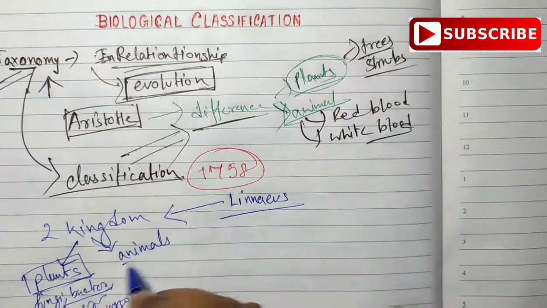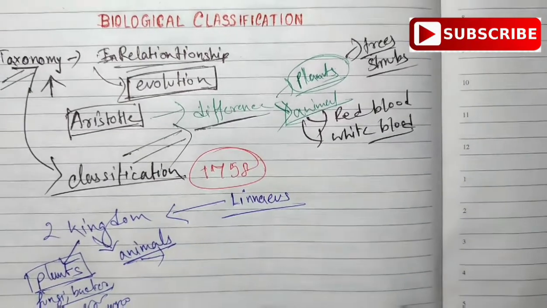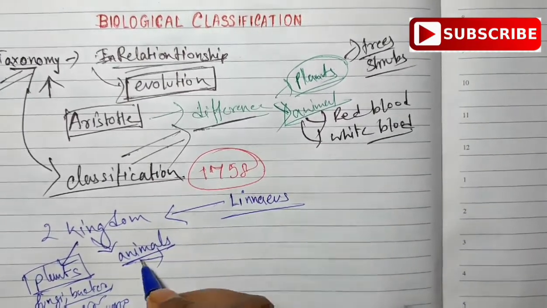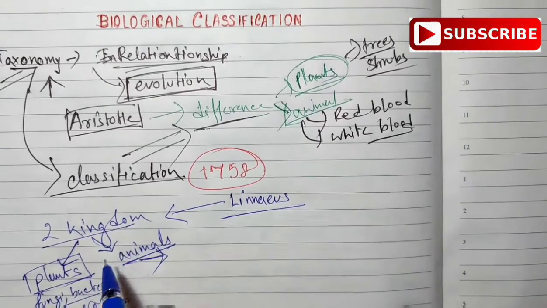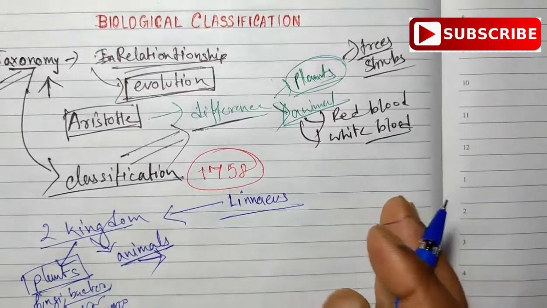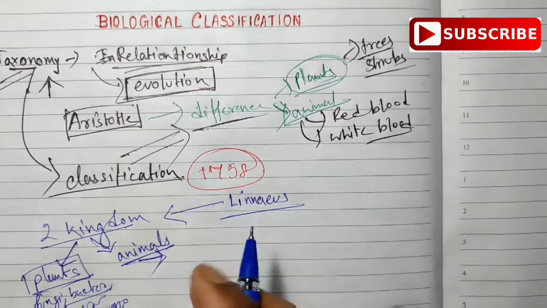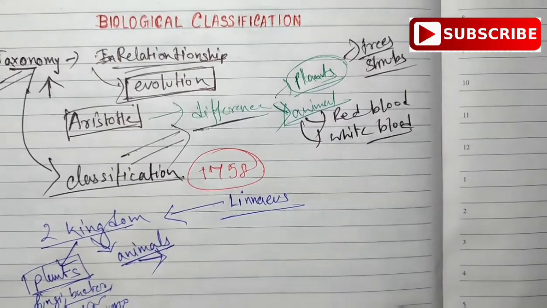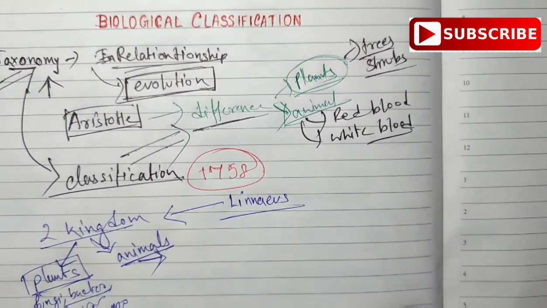But in animals, by common sense, we can understand this is an animal. So at that time it was divided on that basis, only seeing the outer characteristics, and it did not distinguish prokaryotic or eukaryotic, or that fungi are not plants and we have to keep them as a separate group.